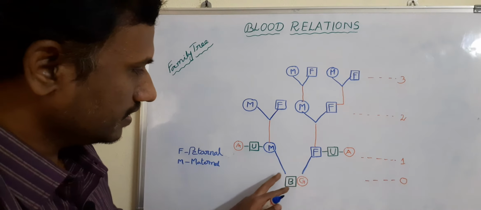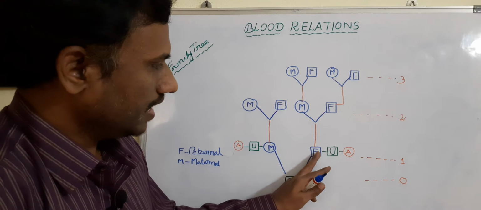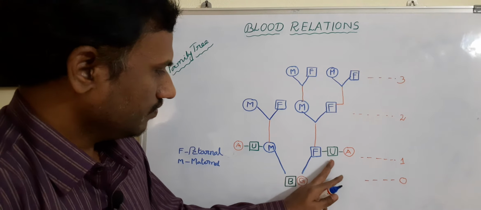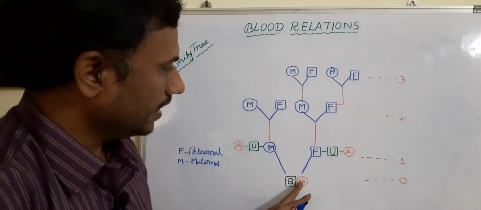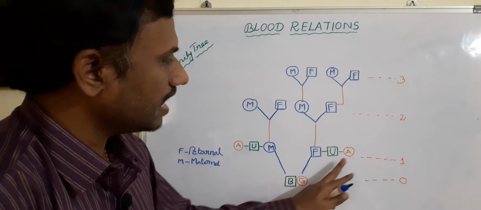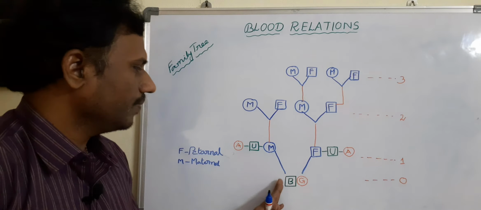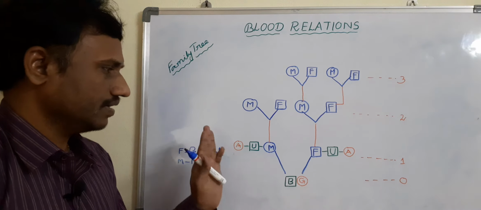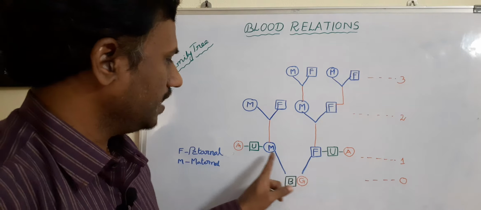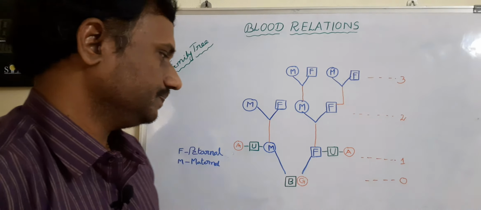That means for these children, for this boy and girl, F is the father and U is father's brother. Then father's brother, what they have to call uncle, and father's sister, these children have to call as aunt. Similarly, mother side also, but here instead of uncle, maternal uncle, maternal aunt. And if you observe father, uncle, aunt, maybe maternal uncle or maternal aunt, all belongs to first generation.